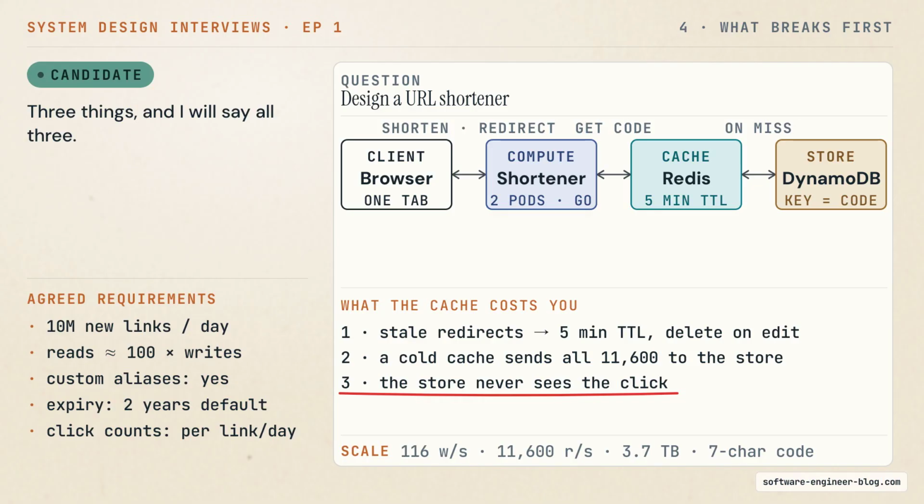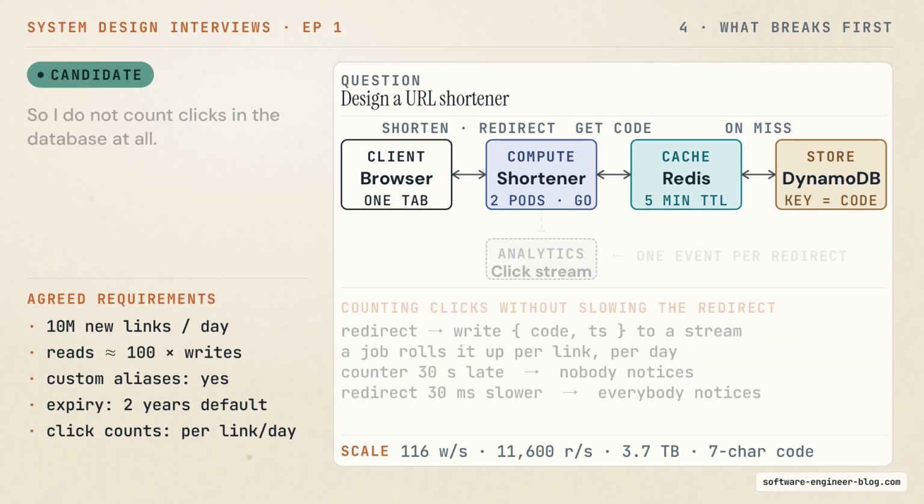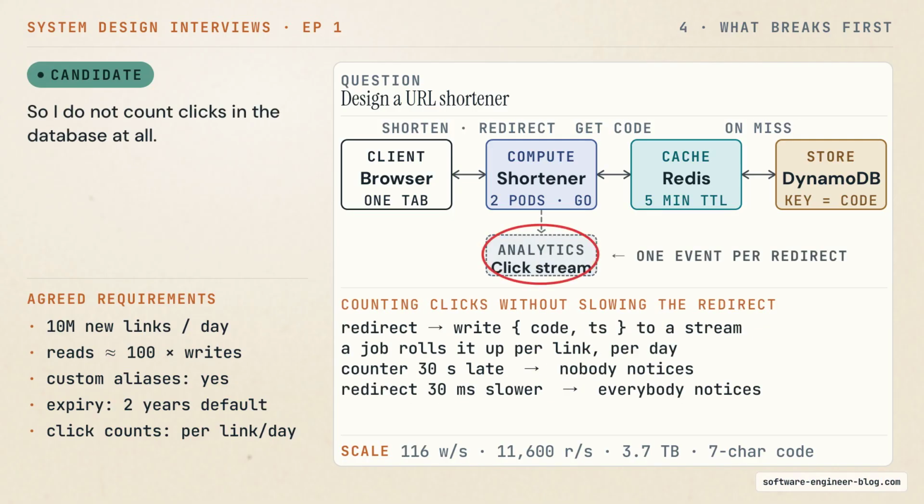3, and this is the one people miss, the click count. If the cache answers the request, the store never sees the click. So I do not count clicks in the database at all. Every redirect writes one small event to a stream, the code and the time. Something else reads that stream and adds up the counts per link per day. The redirect never waits for the counter. If the counter is 30 seconds behind, nobody notices. If the redirect is 30 milliseconds slower, everybody notices.